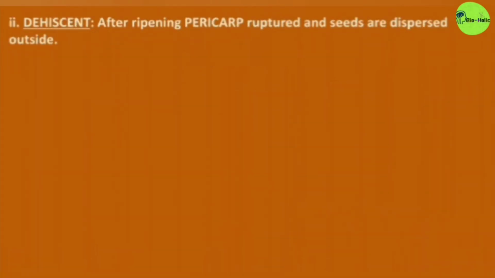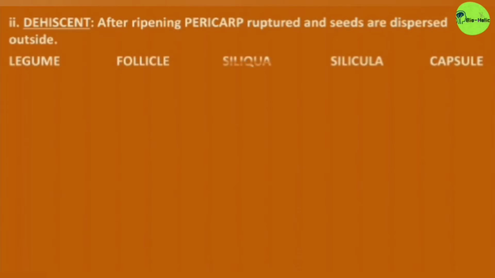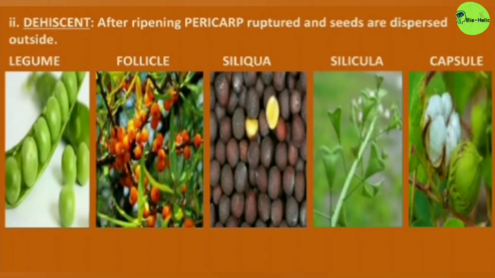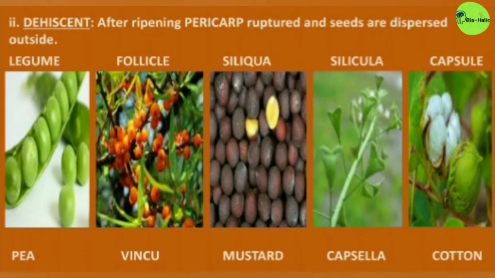And dehiscent. They are legume, follicle, silicula and capsule. These are the examples: pea, vinca, mustard, capsule and cotton.